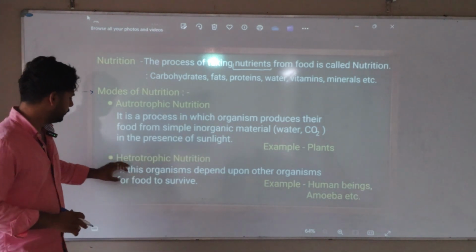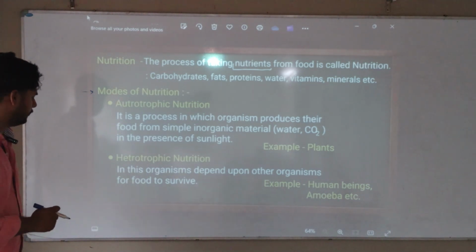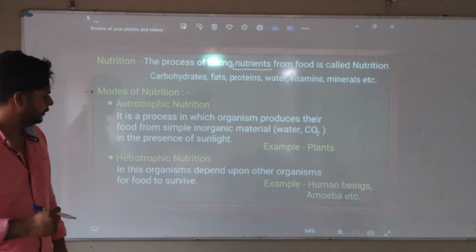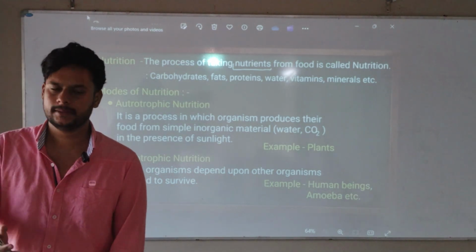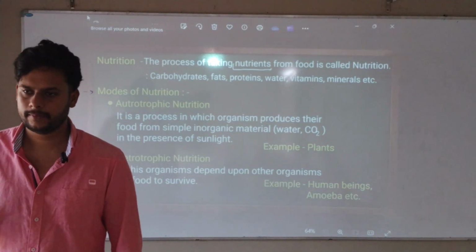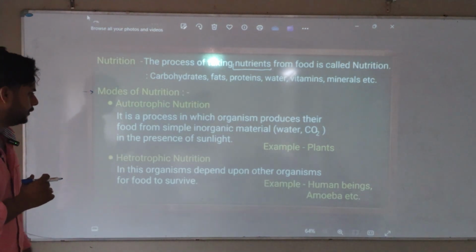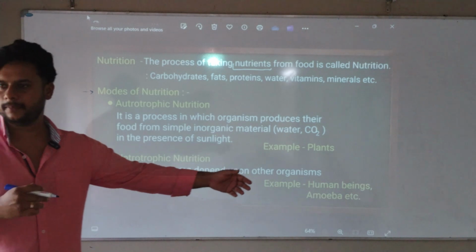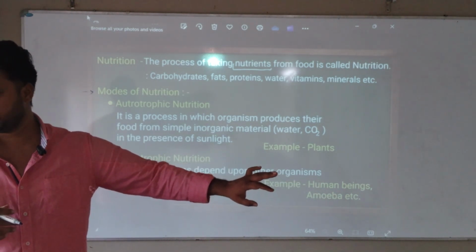Okay. Next, heterotrophic. Heterotrophic nutrition. In this, organisms depend upon other organisms for food to survive. So, example, human beings, we are dependent on other organisms or other plants to survive. Or else we cannot survive. We cannot create our own food. That's called as what? Heterotrophic nutrition. Example, human beings, amoeba, or anything you take. Cat, a dog, everyone. Buffalo.